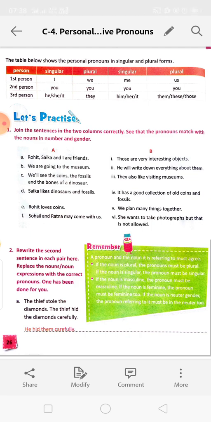Those are very interesting objects. Shaika likes dinosaurs and fossils. She wants to take photographs, but that is not allowed. Rohit loves coins. He will write down everything about them. Sohel and Ratna may come with us. They also like visiting museums. So the matching is done.